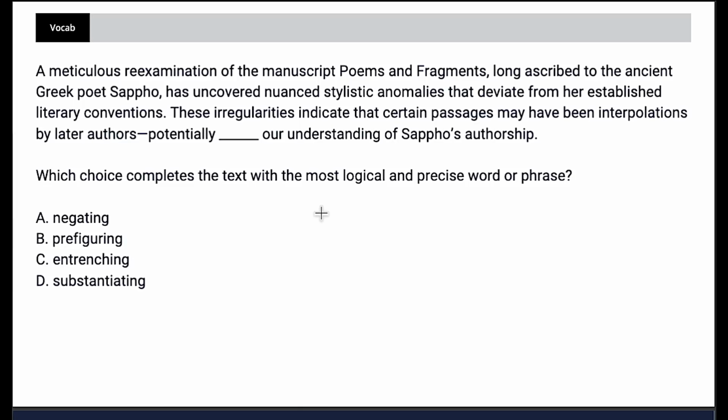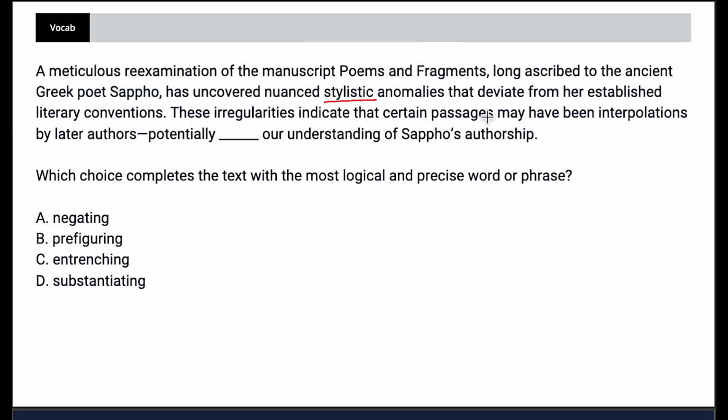Well, the first thing we always want to do with words in context is to look at the context, because we should be answering based on that context. And here we've got: "A meticulous reexamination of the manuscript poems and fragments, long ascribed to the Greek poet Sappho, has uncovered nuanced stylistic anomalies that deviate from her established literary conventions." That is a mouthful, so let's put that into English. We're going to say, basically, looking at this manuscript, it seems like there are some things stylistically that are going on that don't usually go on with her poetry.